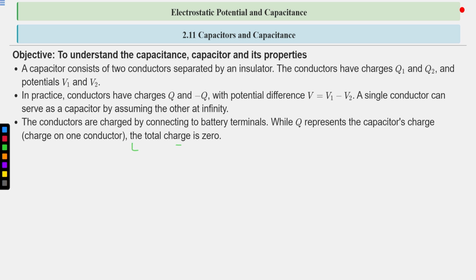But we know that the total charge is 0. One conductor is at plus Q, one conductor is at minus Q. So the total net charge on the capacitor is 0. But in problems and derivations, we will not consider the total charge. We will consider how much charge the capacitor can store, and it can store plus Q charge.